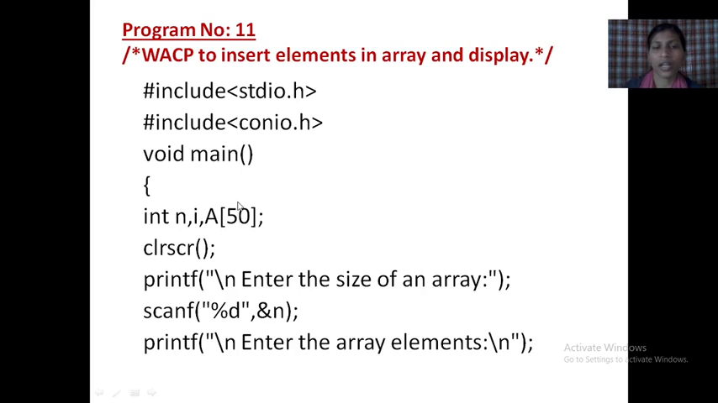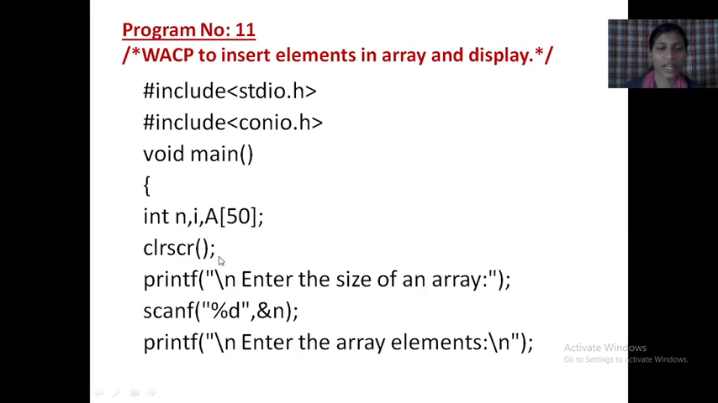This is how we declare and display the array. We can write the array size like this: a of 50, where 50 is the size of the array. This is the format to write an array.